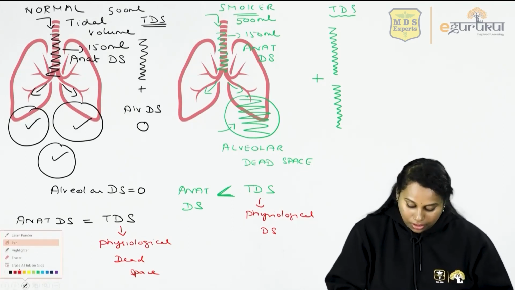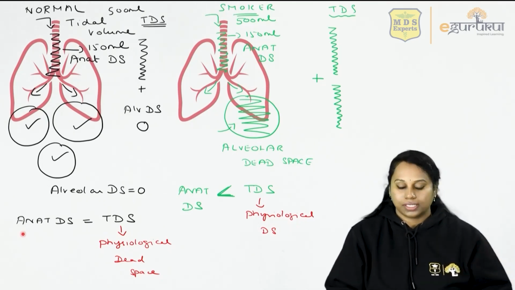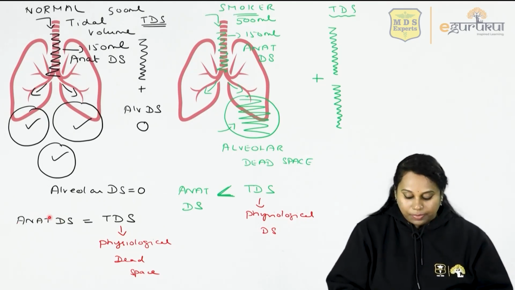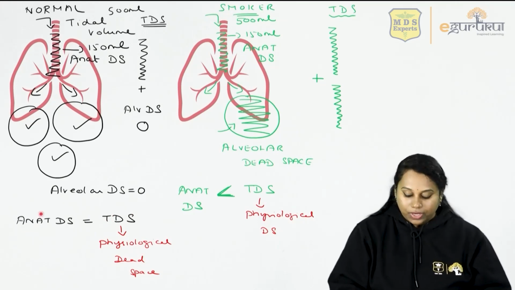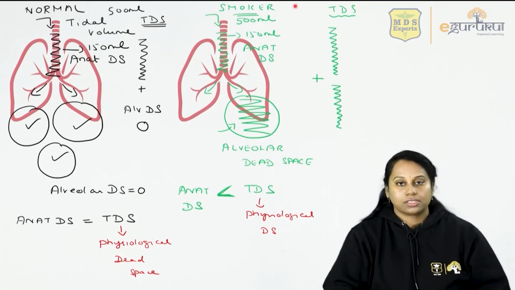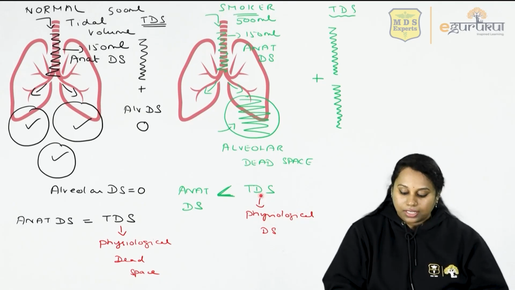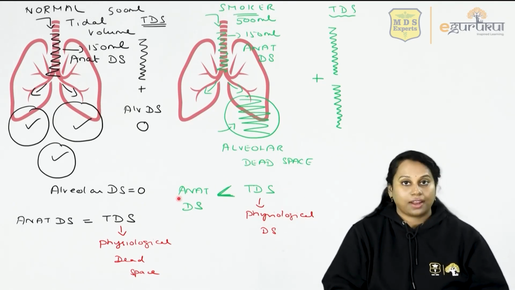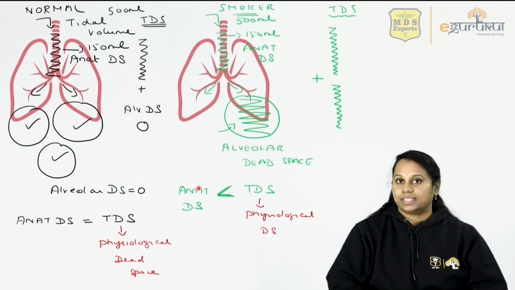In any normal person without any lung disease, without any alveolar disease, anatomical dead space is equal to physiological dead space. Yes, the other name for total dead space is physiological dead space. So anatomical dead space is equal to physiological dead space. But in smokers or any alveolar disease patients, physiological dead space is more than anatomical dead space.